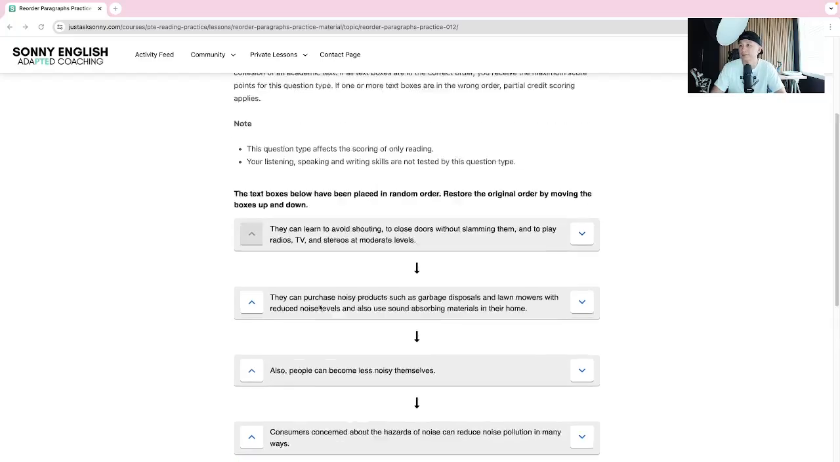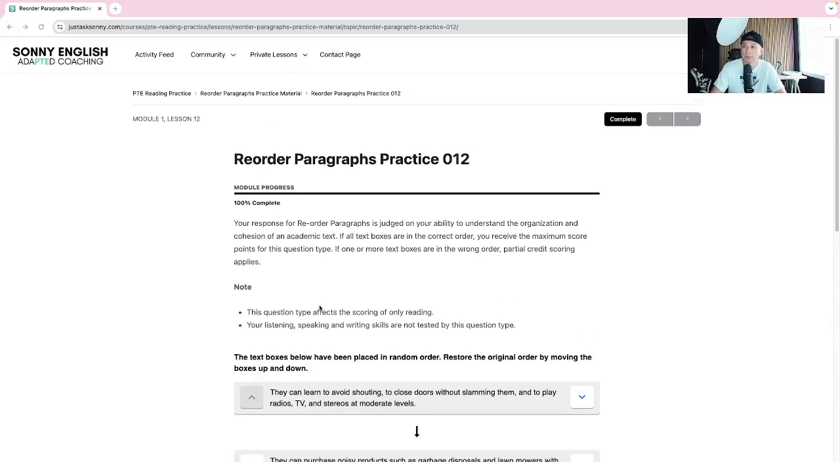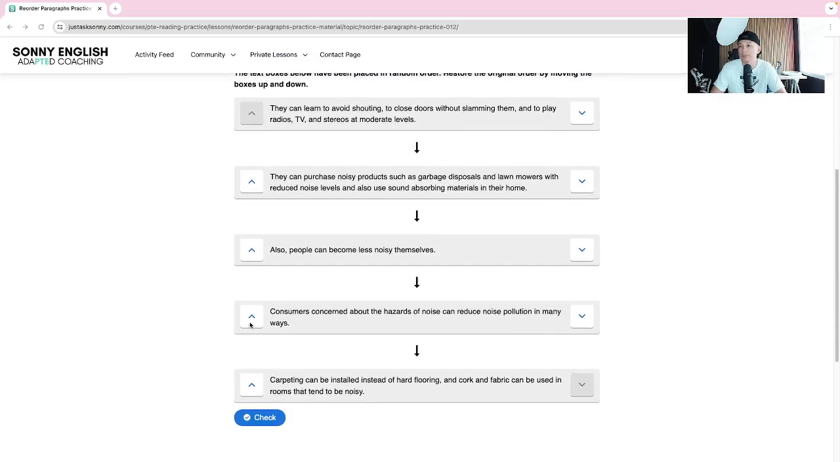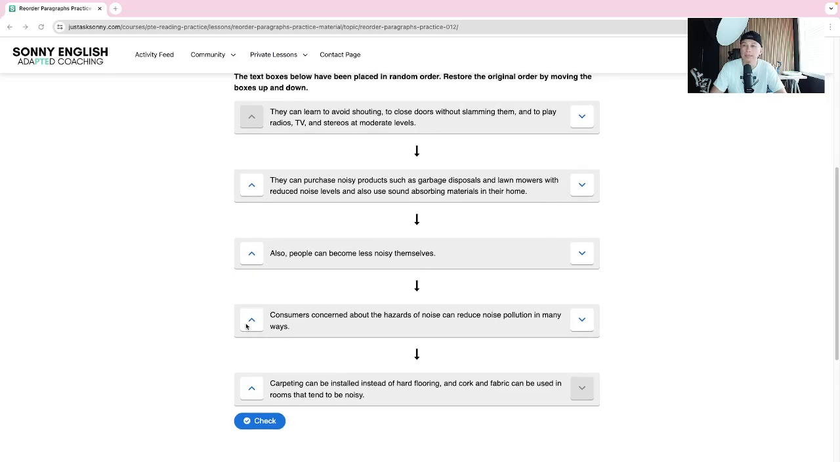All right, this is reorder paragraphs, practice number 12. And this one right here, we've done this in class. This is one of the examples that I use in class. So right away, because I see "they" and I see "they" again, this is the trap we're going to be using